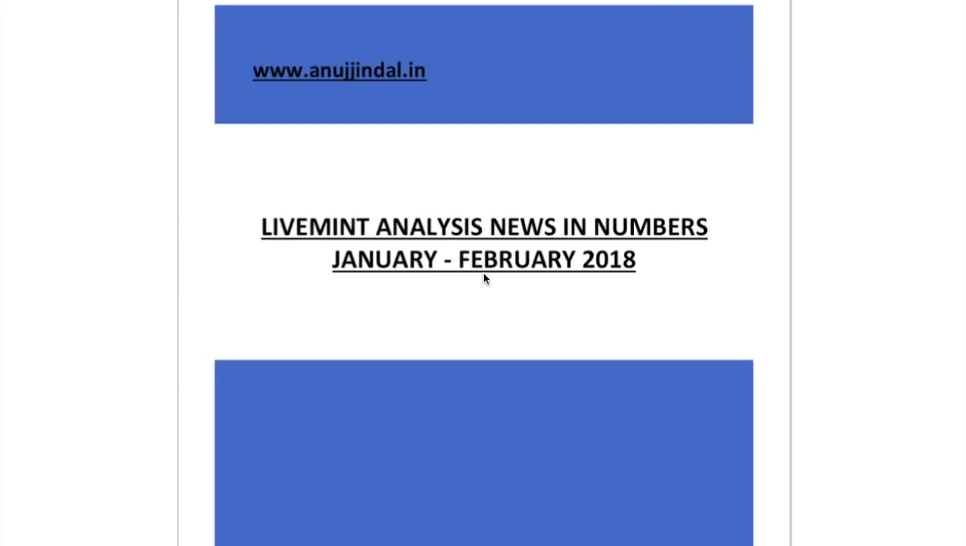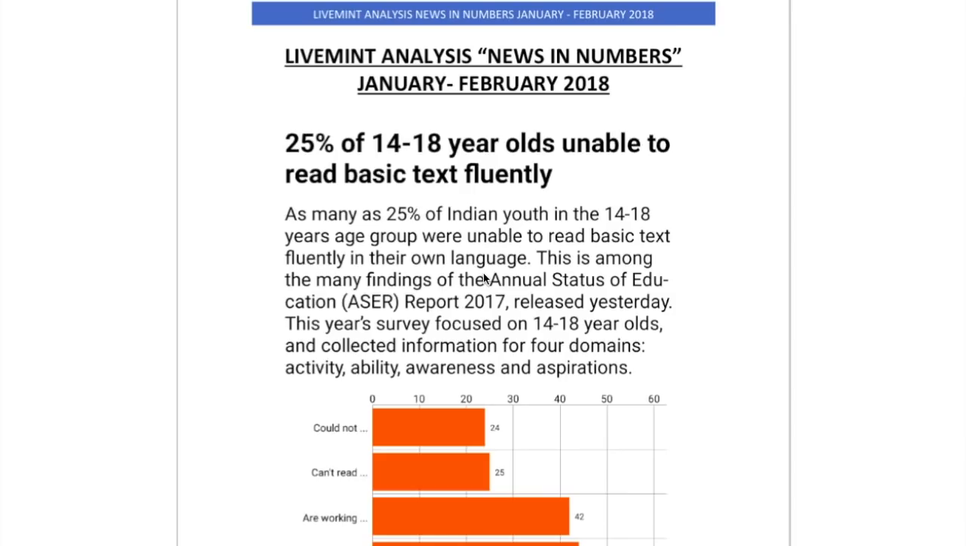Let's today talk about Livemint analysis for the month of January to February 2018, which is called News in Numbers. So let's start with our discussion. The first one that we have is very important. It's pertaining to the ASR report, which has been released in January 2018. I've already discussed ASR report, and the link to it is available right here. You can just have a look at the ASR report also after this lecture.